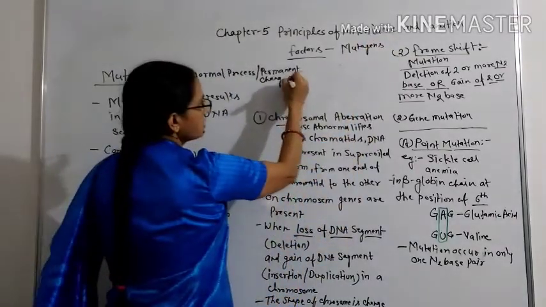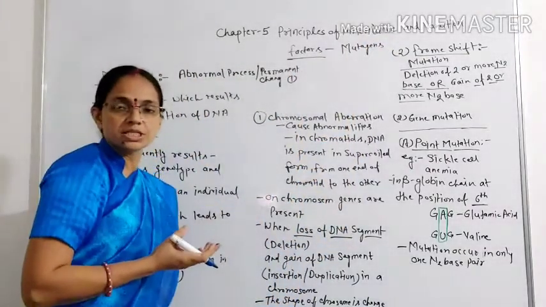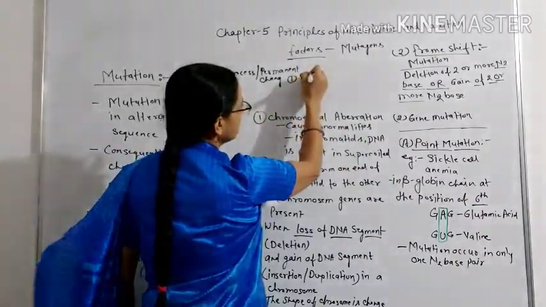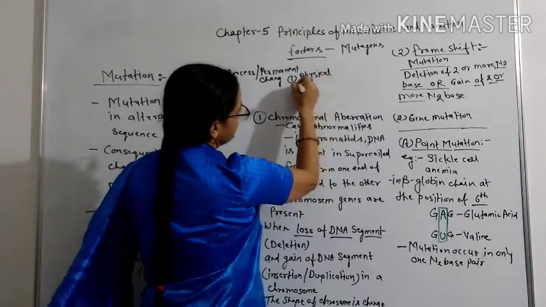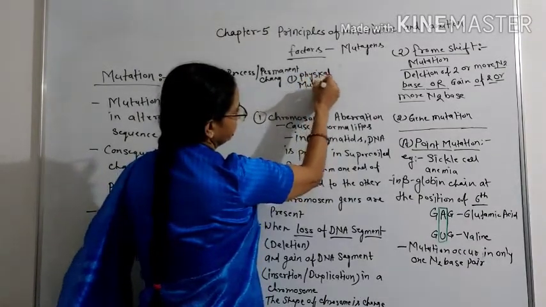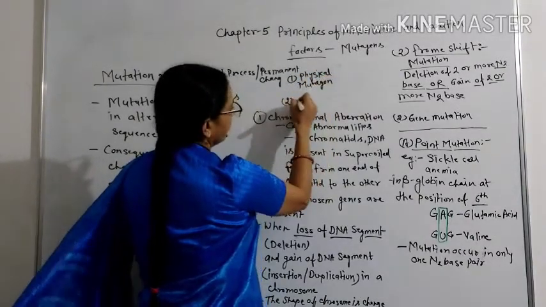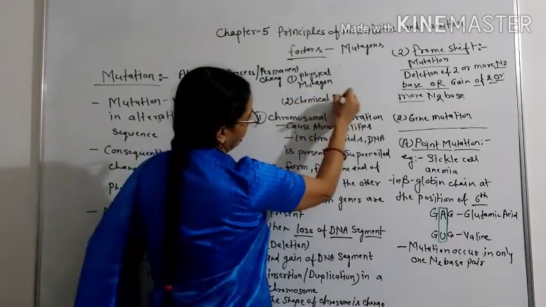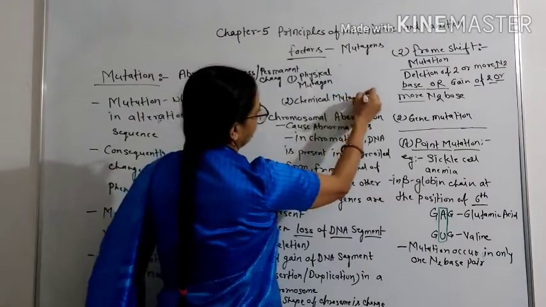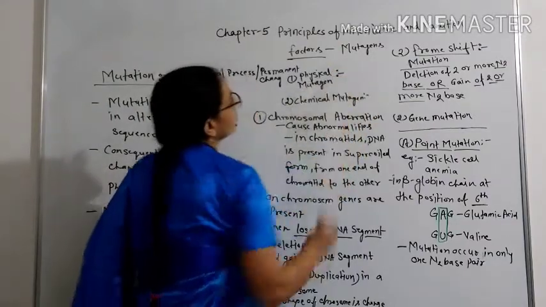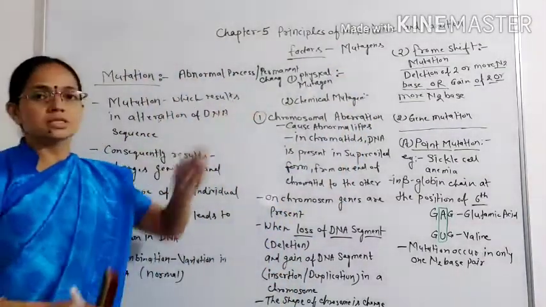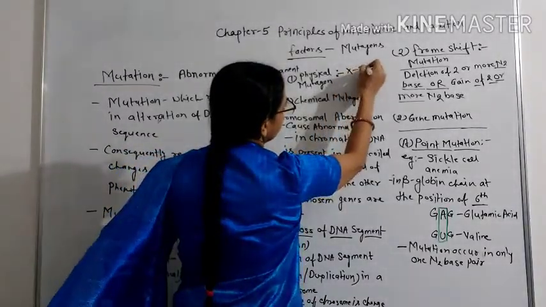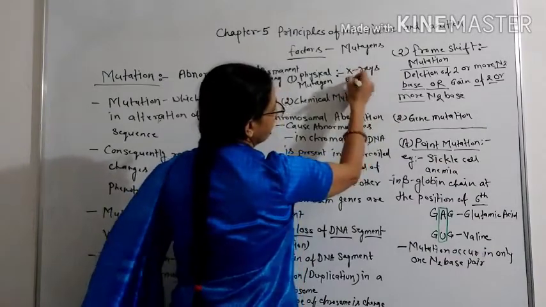Here we can discuss the physical mutagens and chemical mutagens only. In physical mutagens, X-rays and UV rays are there which cause mutation.